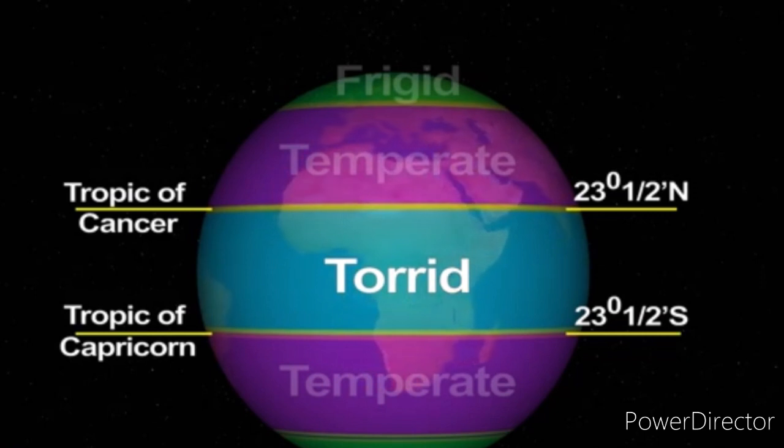The torrid zone receives nearly vertical rays of the sun throughout the year, and it receives vertical rays of the sun two times in a year. We will understand this better when we learn about the revolution of the Earth.